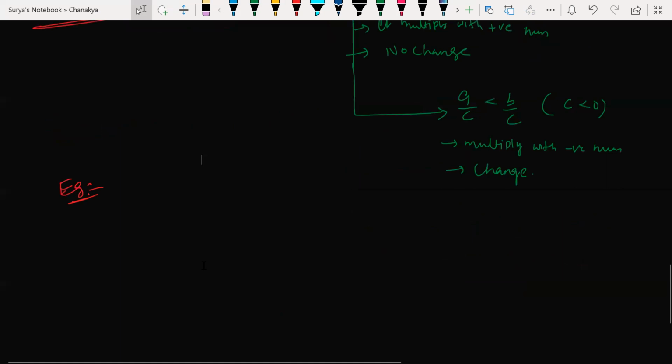Look at this. For suppose any number, for example, 7 is greater than 4. Let's divide with 10 on both sides. So 7 by 10, 4 by 10. Yes, 10 is a positive number.